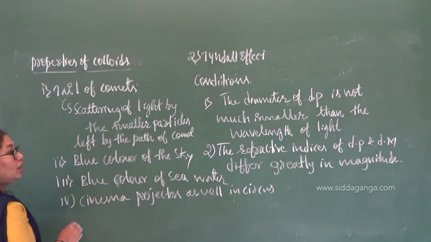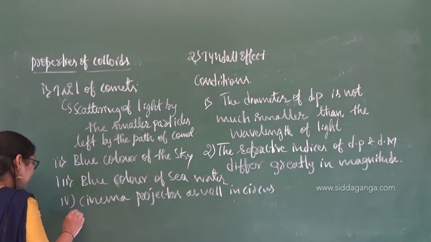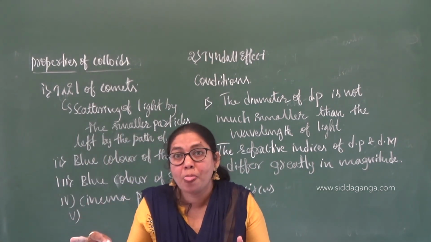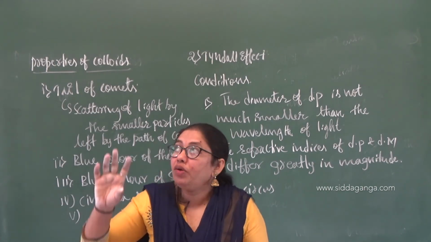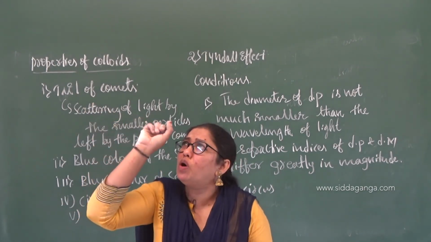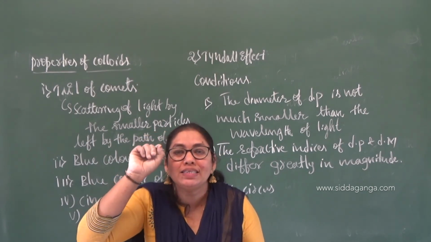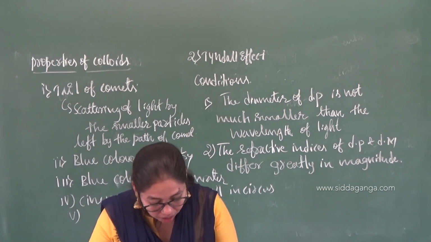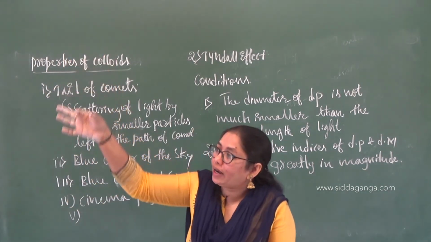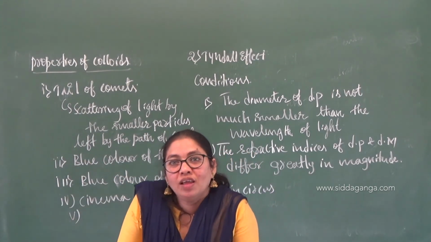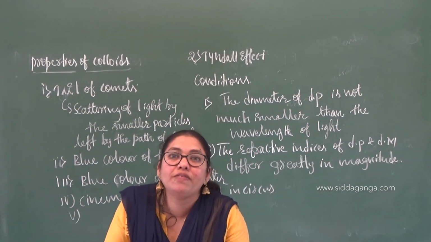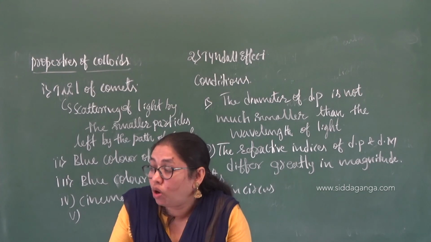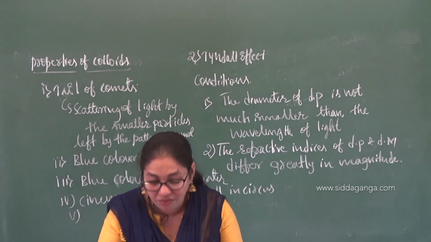And one more example we have, that is in case of homes, usually in case of tiled homes, or in case of RCC also, if there are small slits, small openings, you are going to see a path of light, a sharp ray of light. Again, that is also because of the scattering of light. Likewise, you can see so many examples in your daily life that involve the Tyndall effect. That's why the Tyndall effect is very, very important.